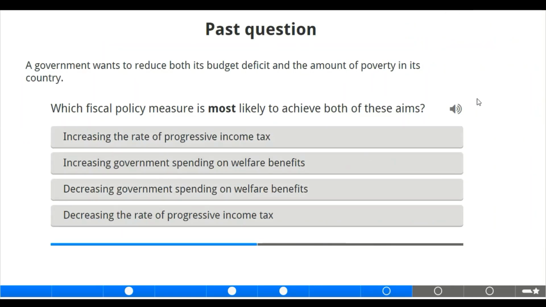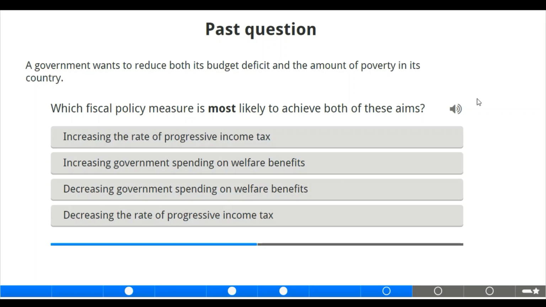We have one last question here also. The government wants to reduce both its budget deficit and the amount of poverty in its country. Which fiscal policy measure is most likely to achieve both of these aims? Remember, our fiscal policy deals with taxes and government spending.